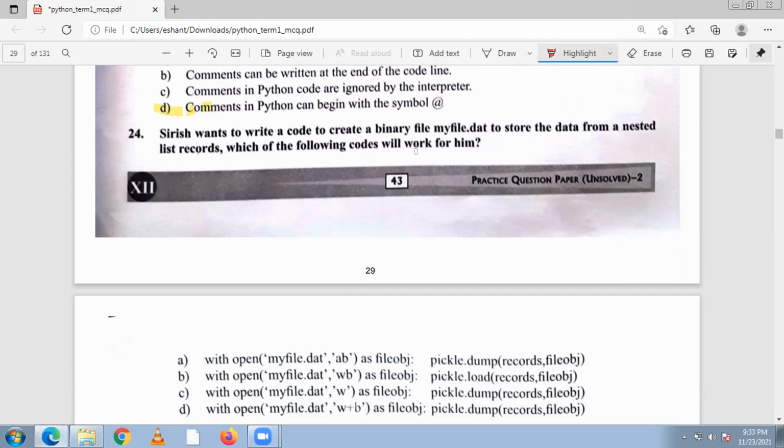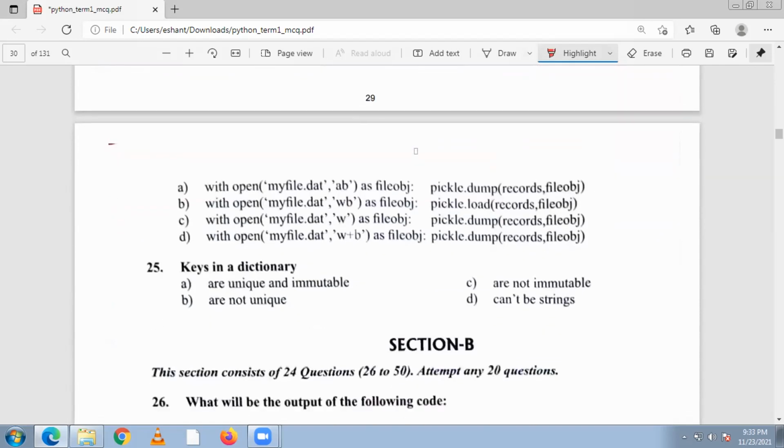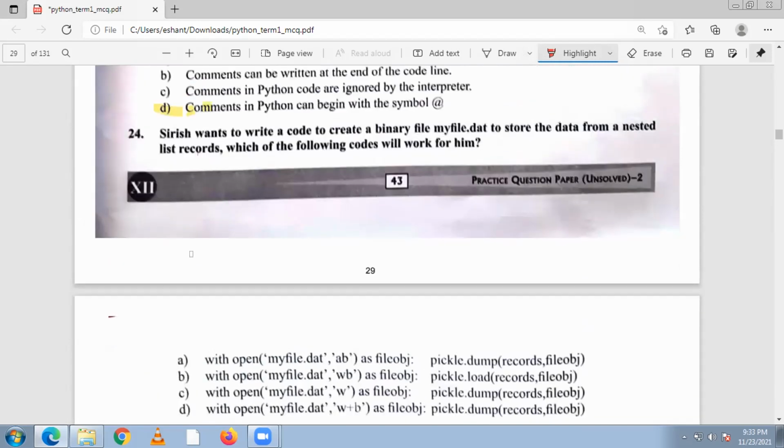Which of the following code will work for him? So question number 24. So we are writing over here, myfile object pickle dump. This is the dat file, and we are storing the record, not opening the record. So first one is wrong.